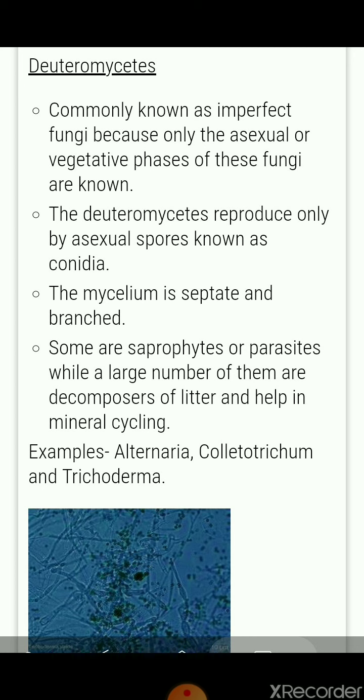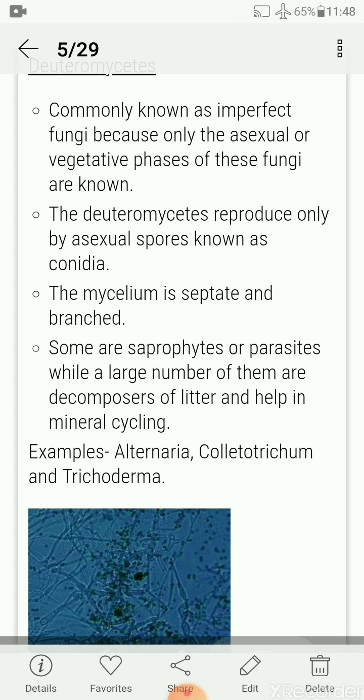The mycelium is septate and branched. Some are saprophytes or parasites, while a large number of them are decomposers of litter and help in mineral recycling. Examples are Alternaria, Colletotrichum, and Trichoderma. The figure below shows Trichoderma.